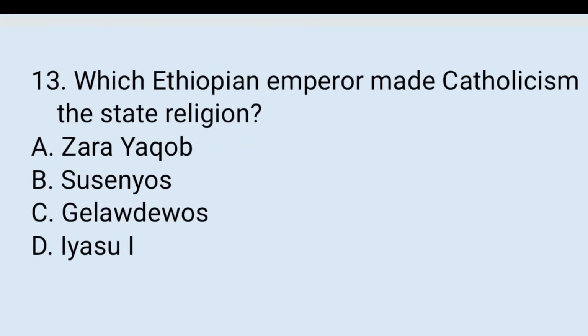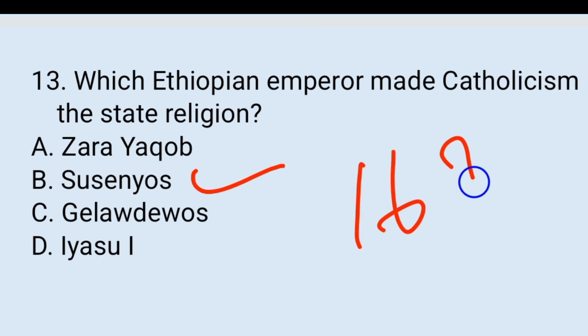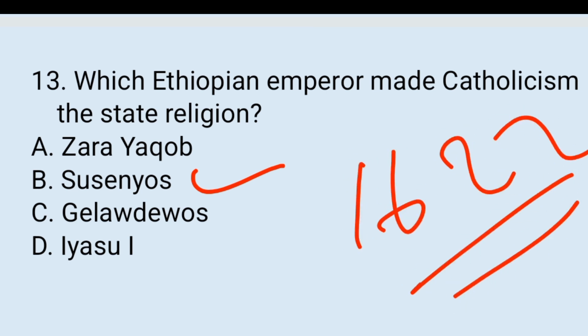Which Ethiopian emperor made Catholicism the state religion? A. Jacob, B. Suetonius, C. Claudius, D. Iyasus I. The right answer is B. King Suetonius made Catholicism the state religion, and in 1622 he declared that. Okay, this led to the outbreak of what? Civil war between the Orthodox and the Catholics.